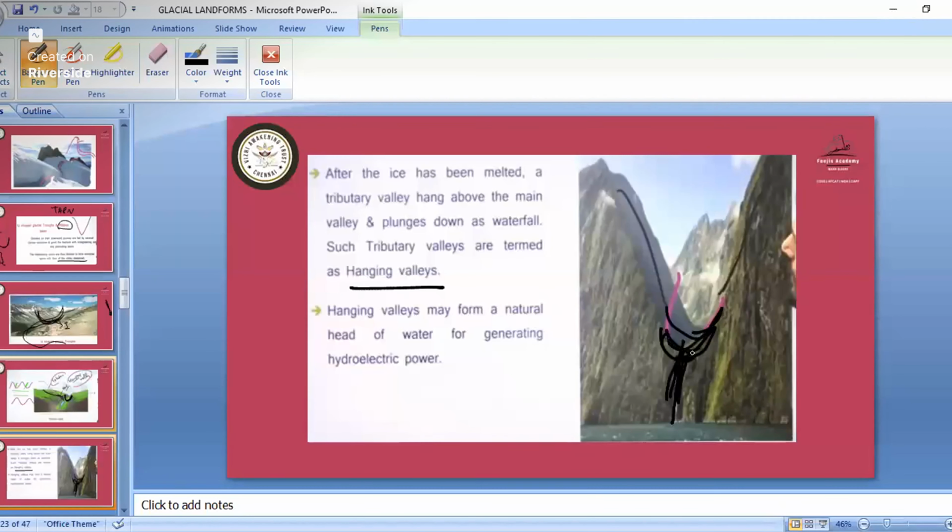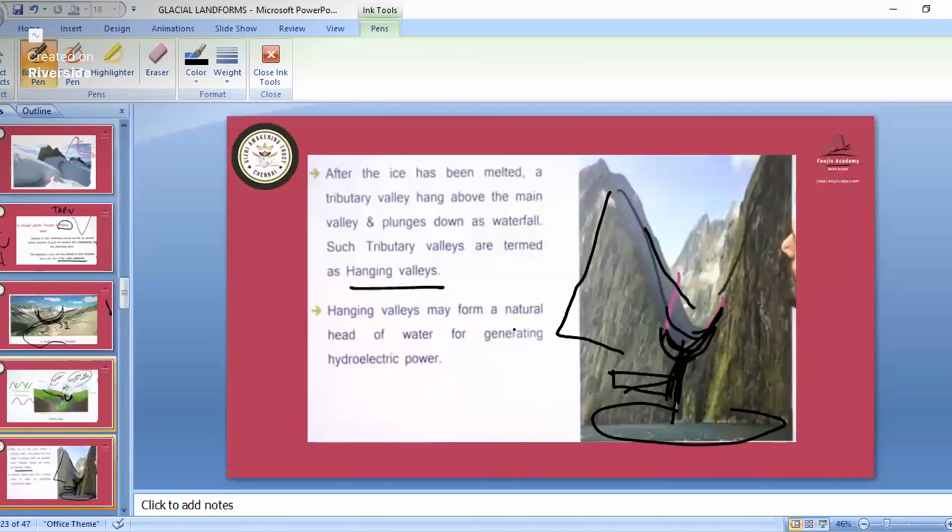So this is the hanging valley. In that hanging valley, suppose water has settled here, and when the water in the U-shape is falling down, this part does not end in this area. It extends till this area. So in this area, a ribbon shape is taking place, that ribbon-shaped flow. That is known as ribbon lakes.